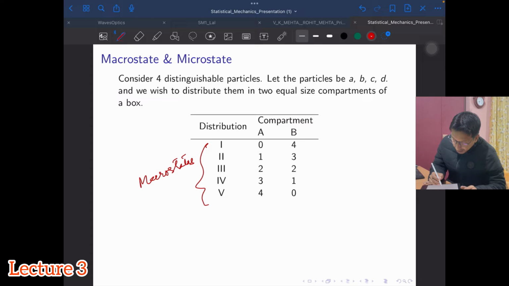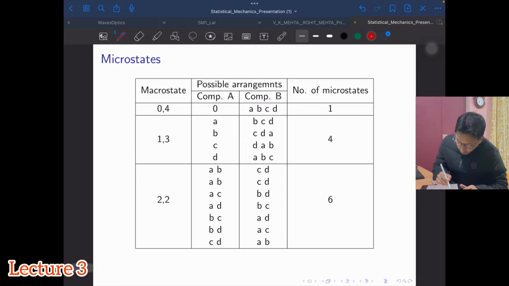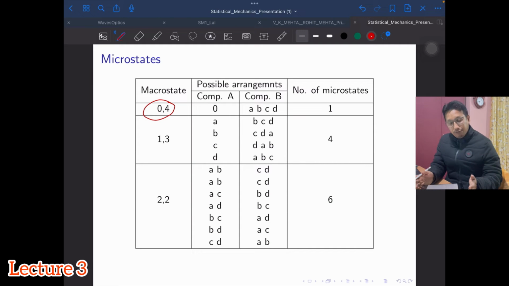Now let us look at the corresponding microstates of the system. For this 0, 4, how many microstates will we find? For the macrostate 0 and 4, there are no objects in compartment A, so I can have A, B, C, D in compartment B. The interchange of these particles' positions will not give me any meaningful arrangement, it's the same group, so the number of microstates will be 1.